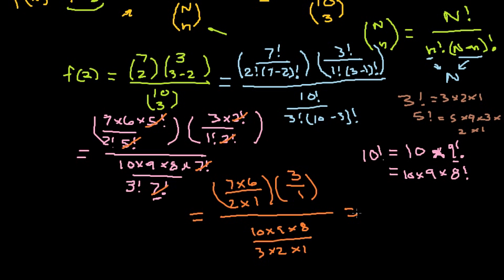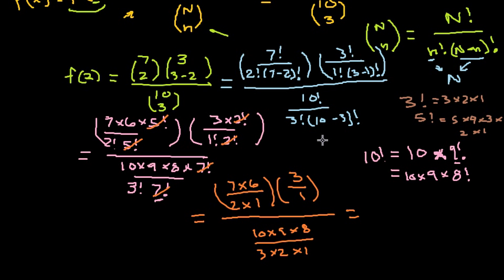So what does that equal? Well, 7 times 6, multiply that. You get, what is that? That's 42, right? Divided by 2 times 3. And then on the denominator we have, what is that? That's 10 times 9 times 8. That's 72 times 10 is 720. And then 3 times 2 times 1 is 6.